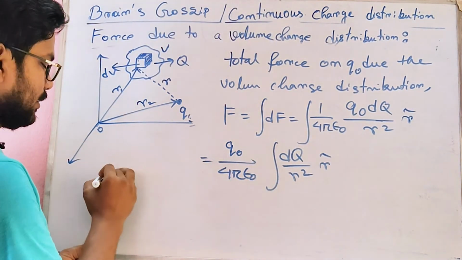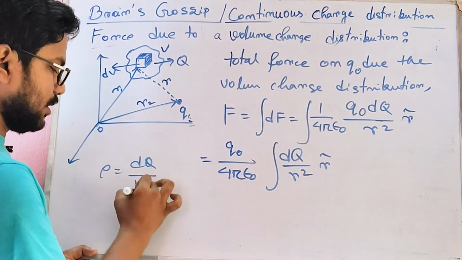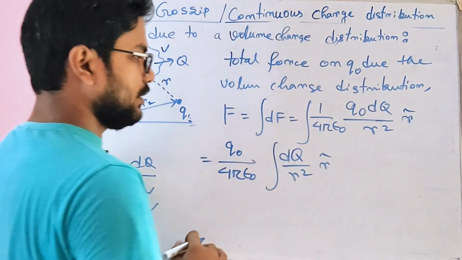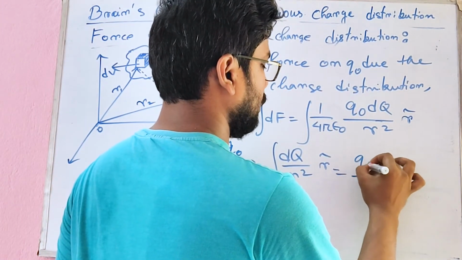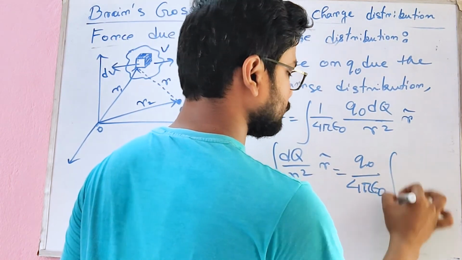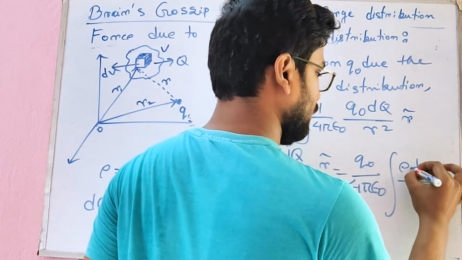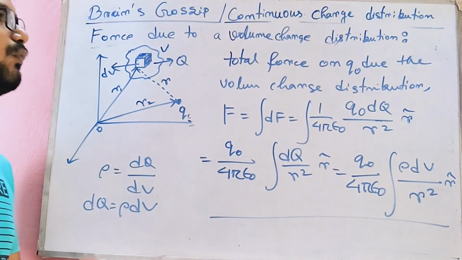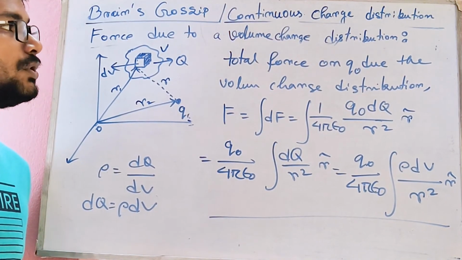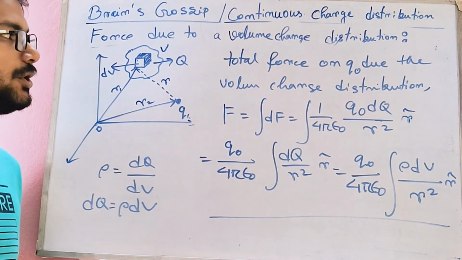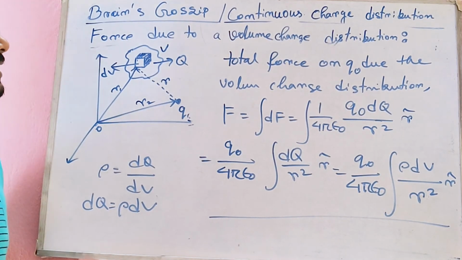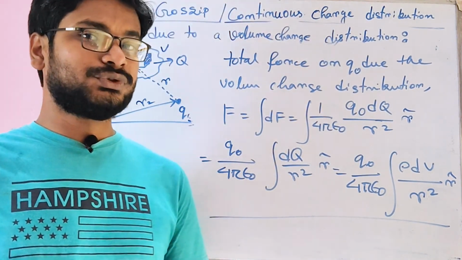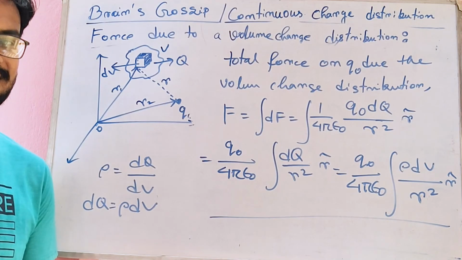Now we know that rho equals dq by dv. So dq equals rho dv. So we'll put it over here. We'll get q naught by 4 pi epsilon naught, integration of rho dv by r square r cap. So this is how we can calculate the total force on q naught due to the volume charge distribution. I hope you can understand these three cases, for line charge, for surface charge and for volume charge distribution, what will be the force for each charge distribution.